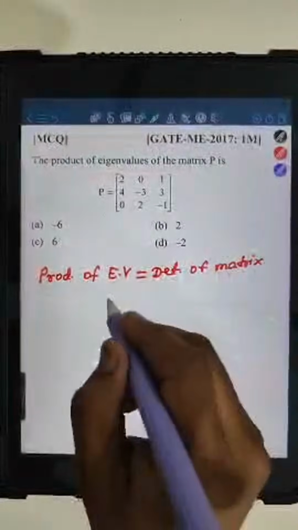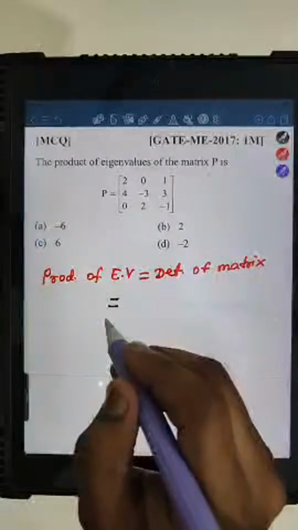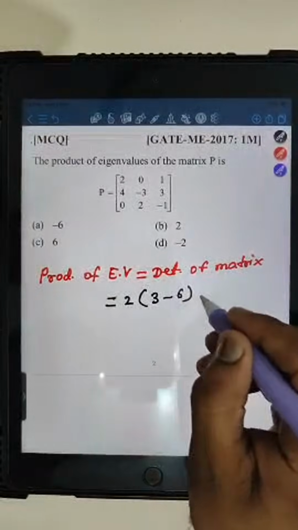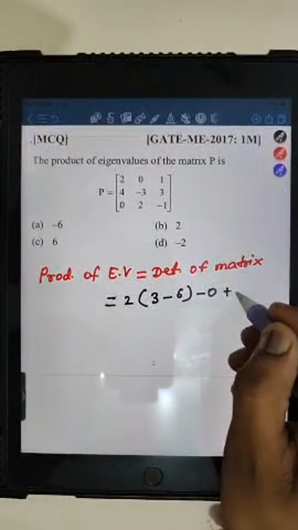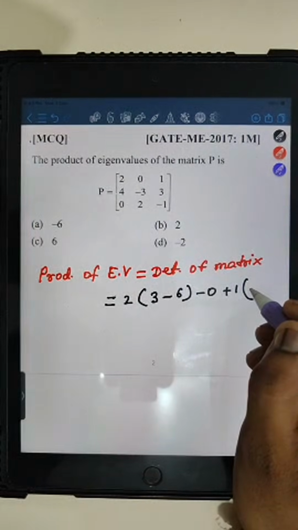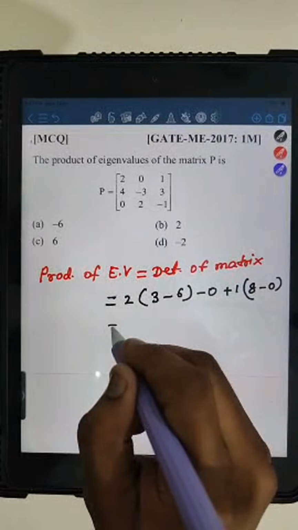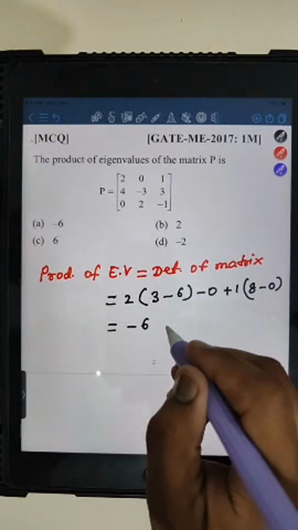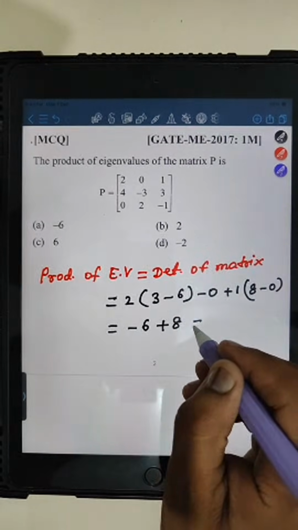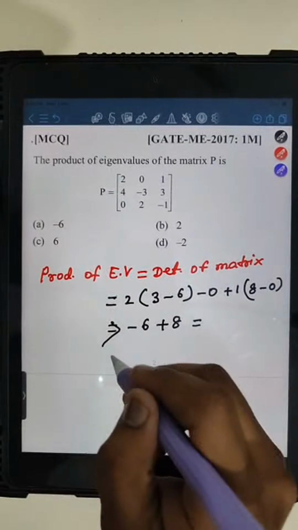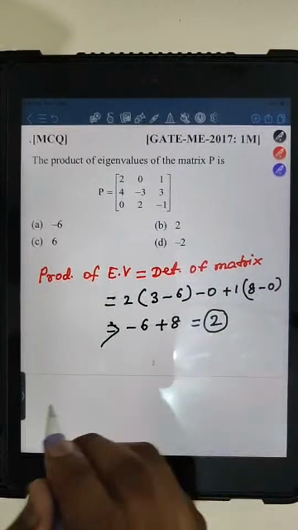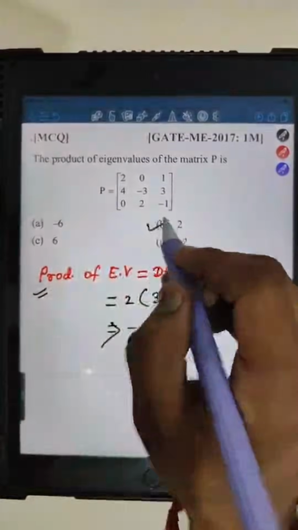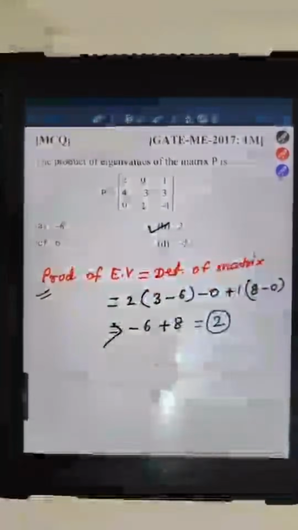Determinant of the matrix, determinant of this 3x3 matrix will be what, 2 into 3 minus 6 minus 0 plus 1 into 4 into 2 minus 0, right. So how much will come here? 6 minus 3 leaves 3, and 3 times -2 will come, right, plus 8, which is nothing but 8 minus 6, which is 2. So the product of eigenvalues is equal to what, 2. That means option B is the correct answer, right.